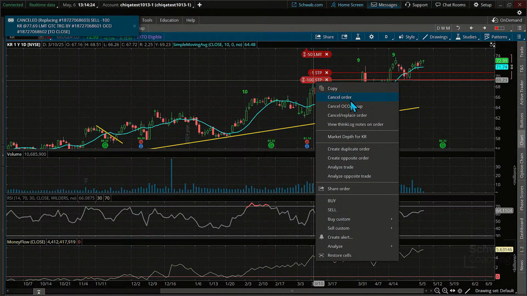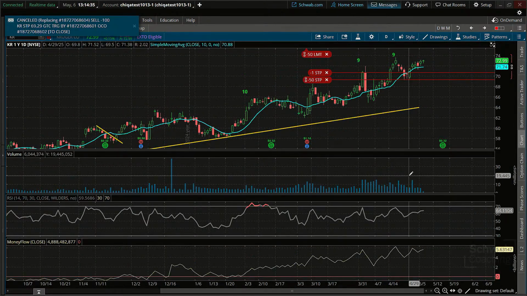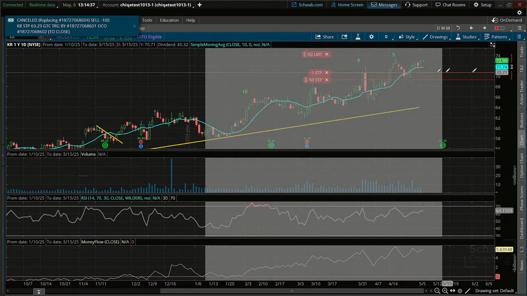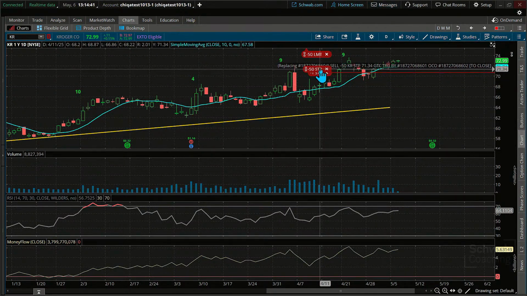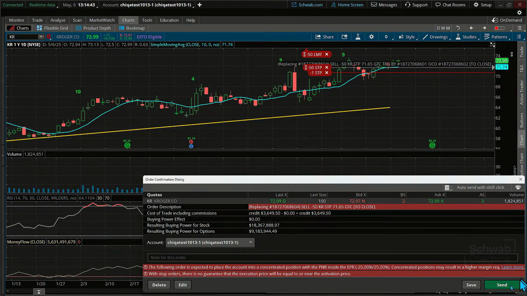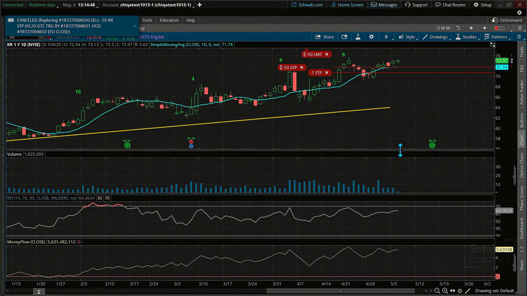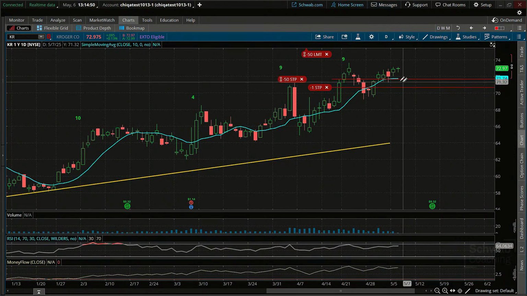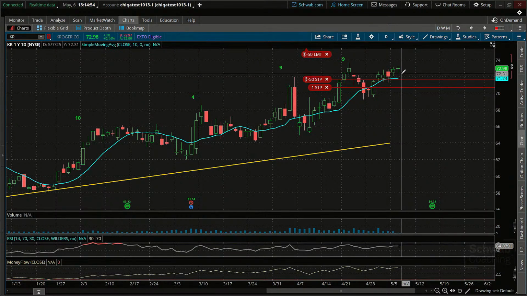Right-click on the stop, cancel replace order. We do everything right off of the chart here. And we'll go minus 50, tab through, and everything remains the same, good till cancel. But what we want to do now is grab that 50 stop. I'm going to pull this right up to, or just below, the 10-period moving average, which is actually in an interesting place too, because it does put the potential exit level just below the prior day's low. But we can keep tightening that up too.